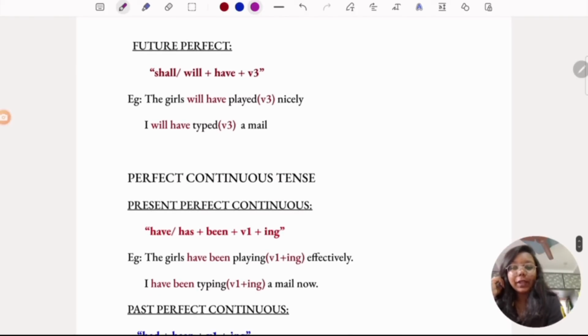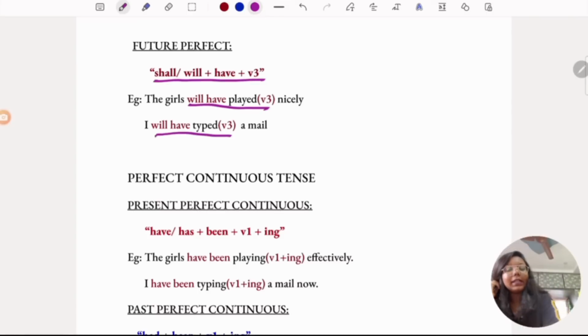Coming to future perfect, shall or will plus have plus V3. If you see this structure anywhere, it is a future perfect. The girls will have played nicely. I will have typed a mail. Shall or will plus have plus V3.